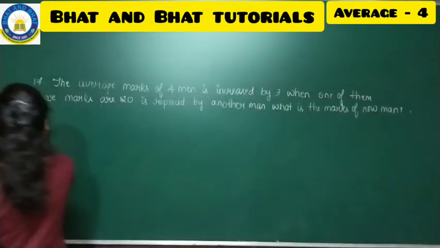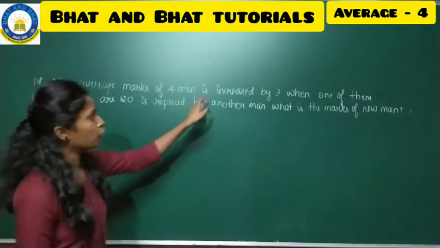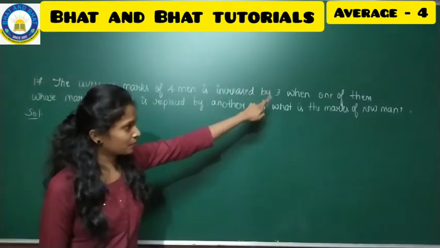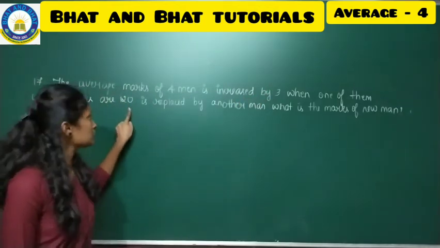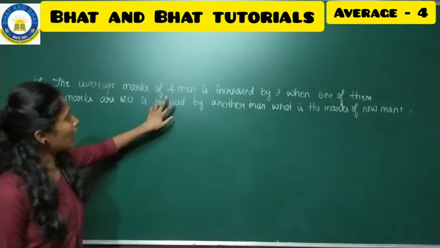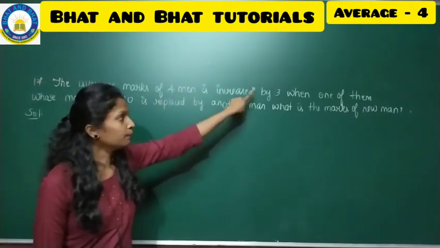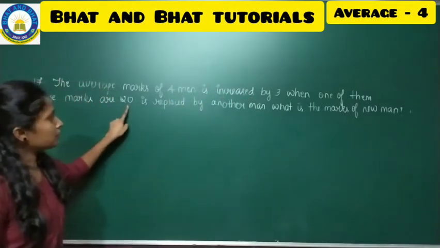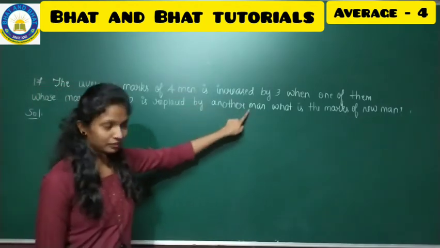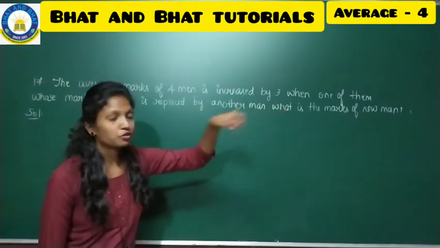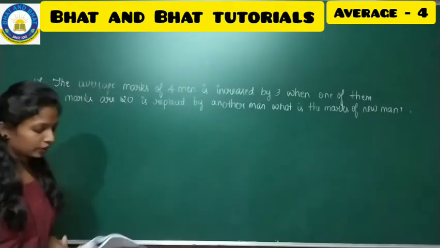Go through the question once and see what they are asking. The average marks of 4 men has increased by 3. In these 4 people, one person has got 120 marks and that person is replaced by another man. Then what are the marks of the new man? That is what you have to find out.